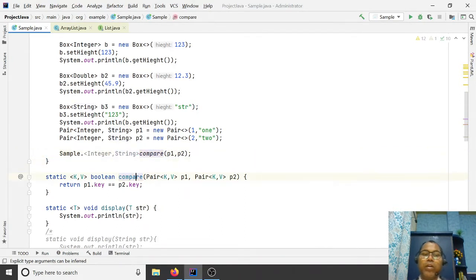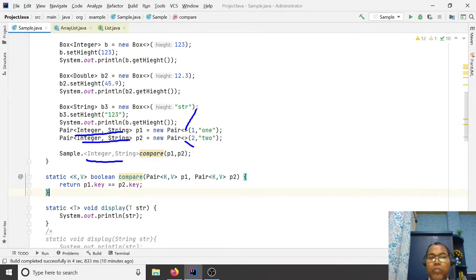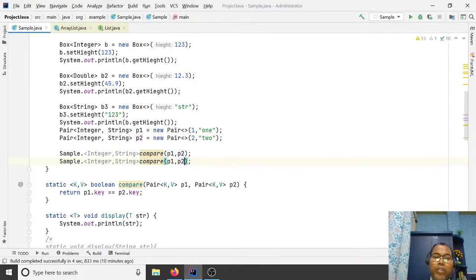This is also allowed, but from Java 7 onward it is optional. You can skip this, and you can skip it from here as well. You already declared that p1 is of this type, so you can skip it from here, and similarly skip from here also. You can write it this way, or write it directly, same meaning. The compiler automatically infers it. Both ways work.